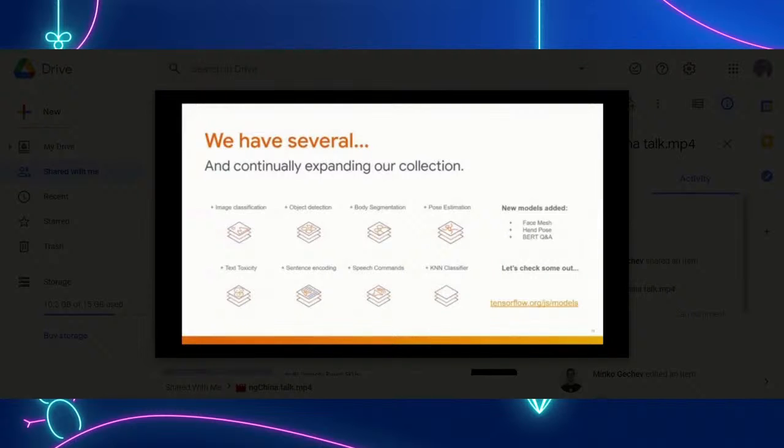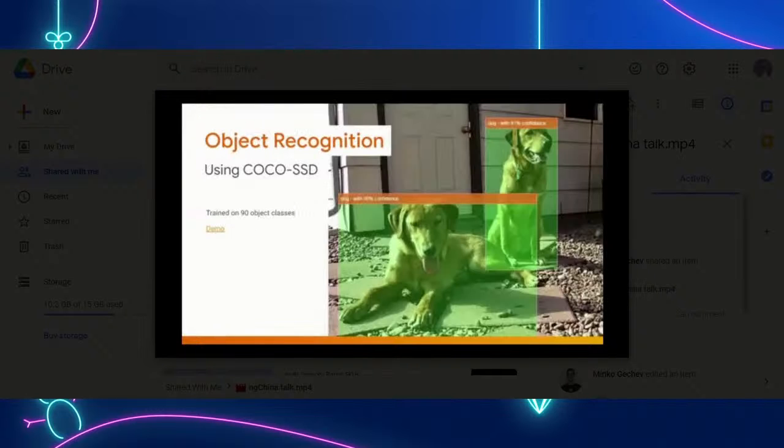Imagine using that on a really long web page to scroll automatically to where the information is located relevant to what you want to know. You can do that right now. And we've got many more models you can check out in the link shown. So let's see some of these in action. Now, first up is object detection. This model is using something called Coco SSD behind the scenes,